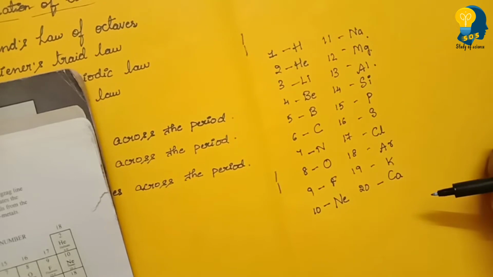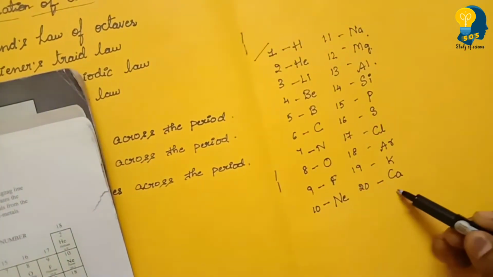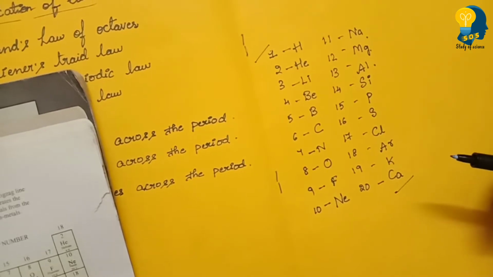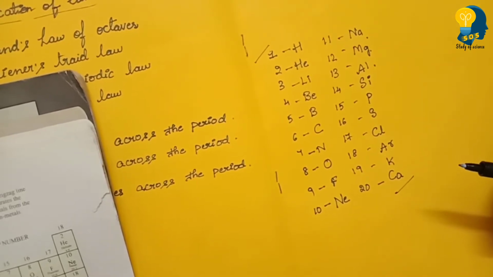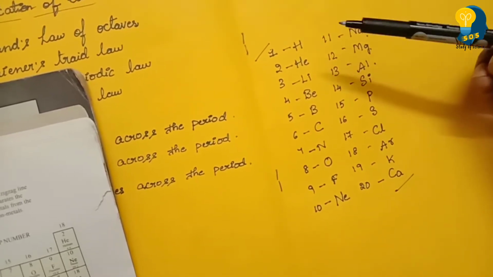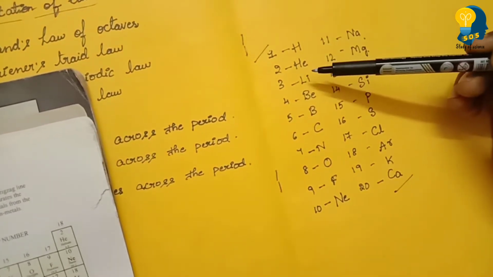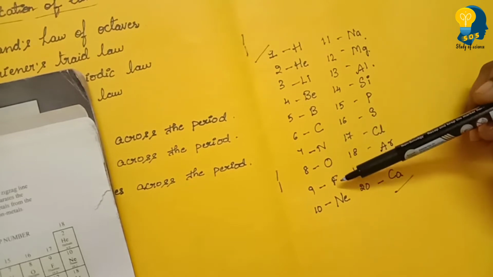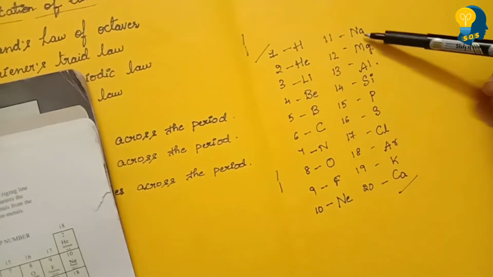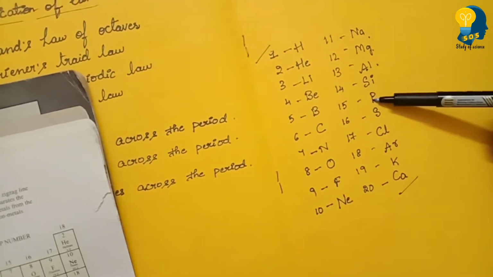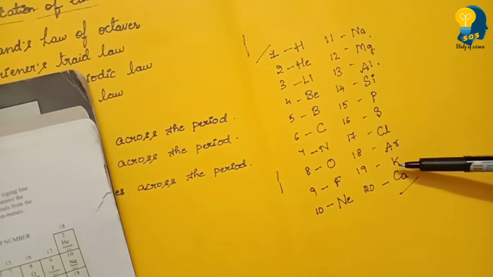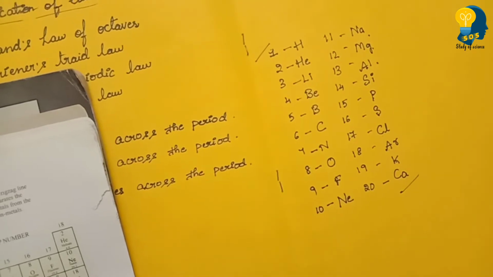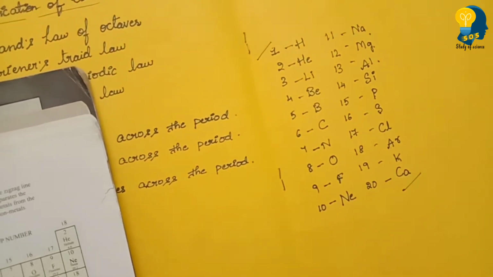of elements. Let's recall once again all together. 1 to 20. These elements are very important and very easy to remember. Hydrogen, helium, lithium, beryllium, boron, carbon, nitrogen, oxygen, fluorine, neon. Next. Sodium, magnesium, aluminium, silicon, phosphorus, sulfur, chlorine, argon, potassium, calcium. So if you know these 20 elements, you can answer the questions which are asked in the examination.